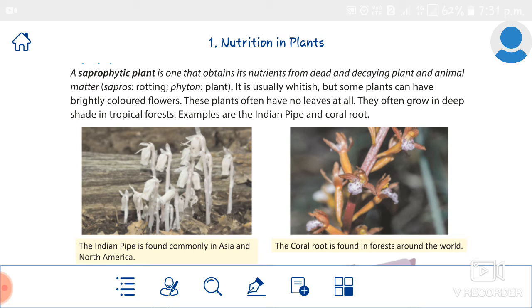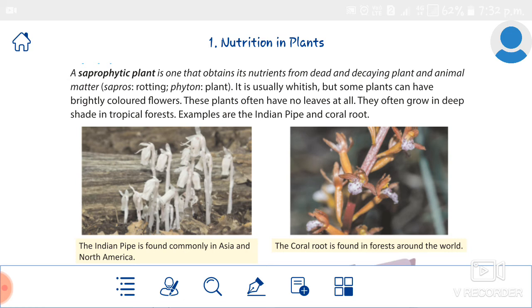Understand that? Saprophytic plants are usually whitish in color. You can see the first picture, but sometimes these plants can have brightly colored flowers. See the second picture, that is a brightly colored plant. These plants often do not have leaves. Have you ever seen any saprophytic plants near your home? Not many of you would have seen them, right? Because they often grow in deep forest in the shade.